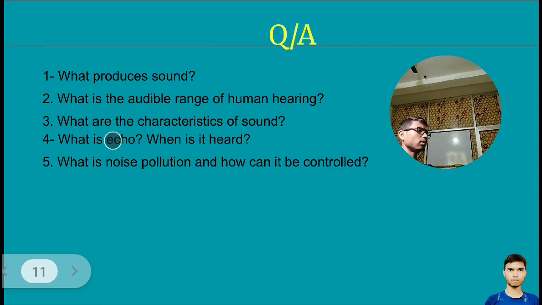What is noise pollution and how can it be controlled? Noise pollution is just noise which humans do not want to hear. It comes from traffic, from factories, from a lot of places. Noise pollution can affect humans indirectly. A human may have to go to hospital because of noise pollution. And this noise pollution can be reduced just by planting trees.